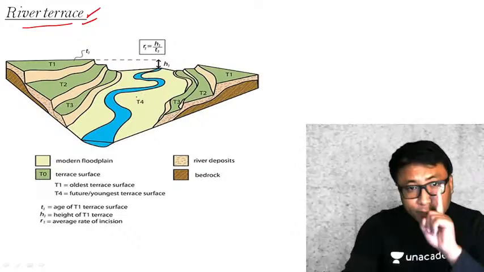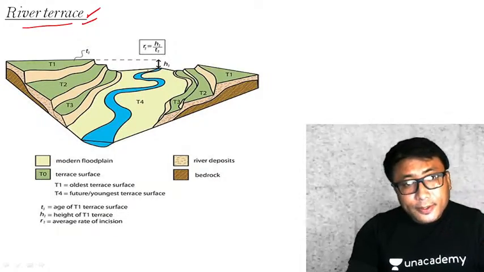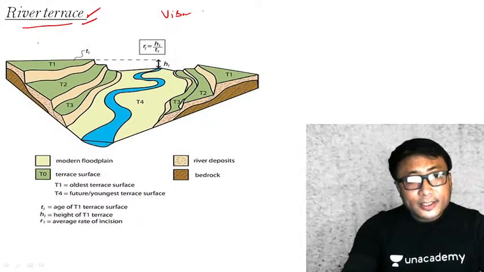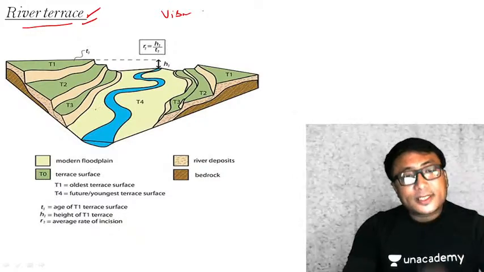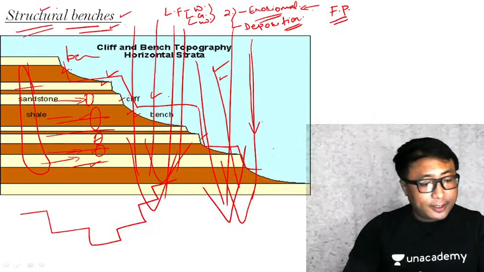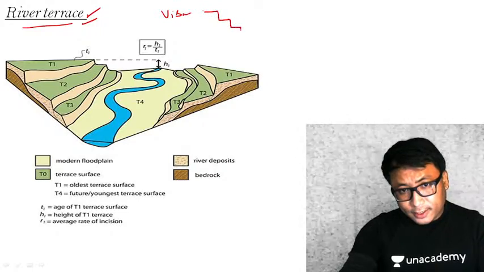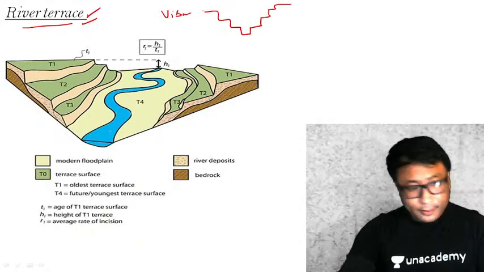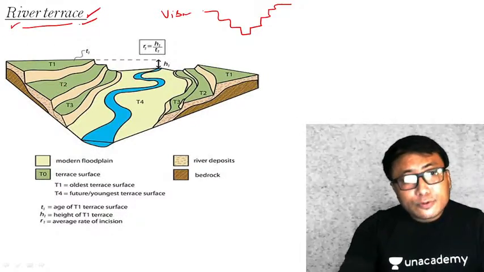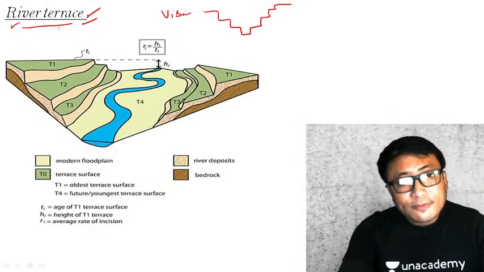River terrace, visually, just to see the picture, is also very similar to the structural bench that we have seen just now. You see here, this is river terrace, this is structural bench. Visually they are both the same, just like a bench. But my question is, why is it called separately? Why is this not put under the category of structural bench? Why is it called river terrace?